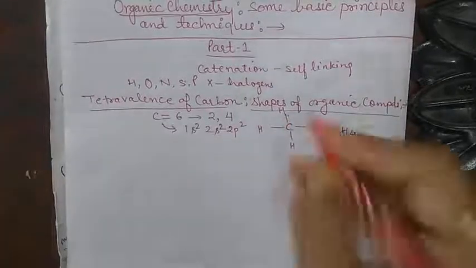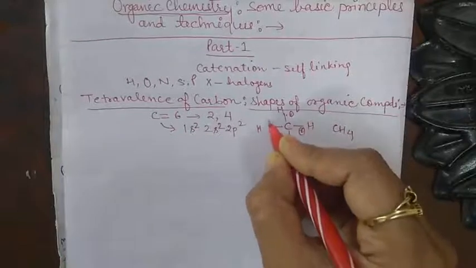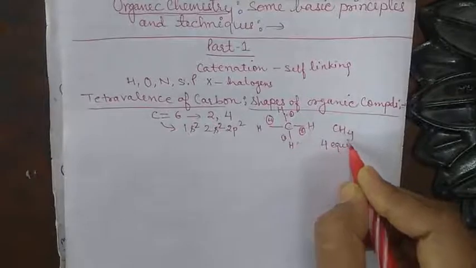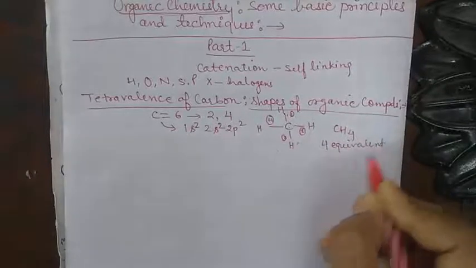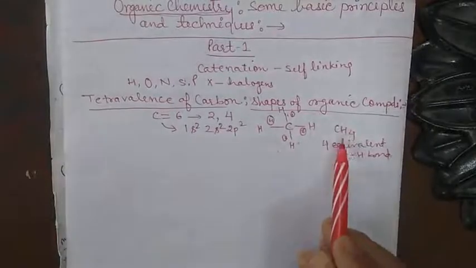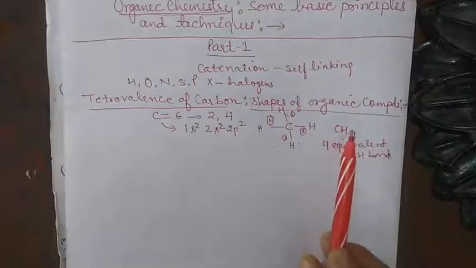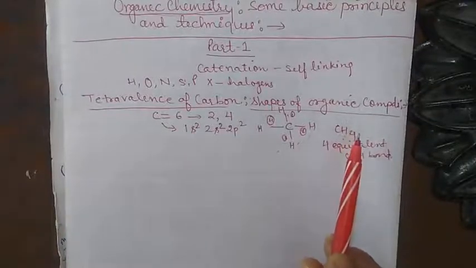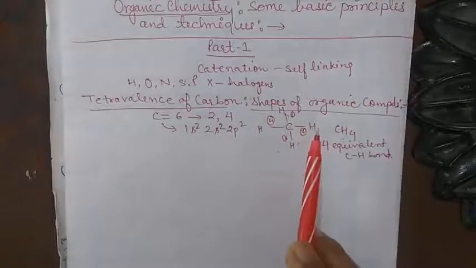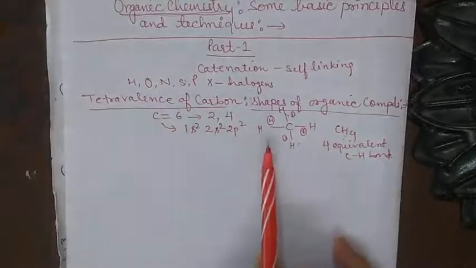This is 1 bond, this one is 2, this one is 3, and this one is 4. So 4 equivalent C-H bonds are present in CH4.